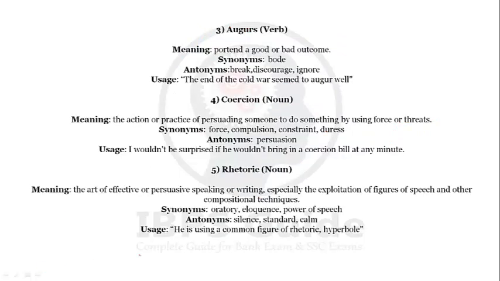Our next word is augurs. Augurs is a verb. Verbs, you know that is an action word, and verb को हम ऐसे भी कह सकते हैं, that is the heart of the sentence. Without a verb we cannot write any sentence. The meaning of augurs is to portend a good or bad outcome. Synonyms will be bode. Antonyms will be break, discourage, ignore.